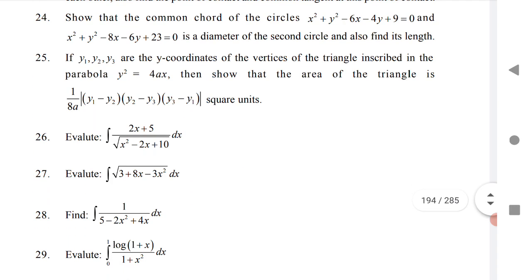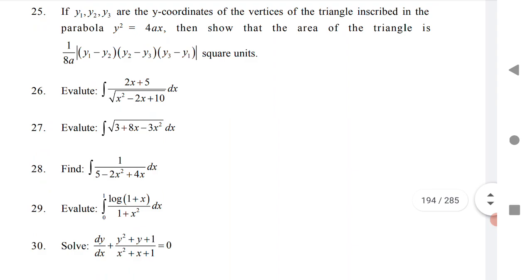The 26th to 28th are from indefinite integration. This time 3 LAQs are coming from indefinite integration, and circles also have 3 LAQs. Please don't leave these chapters. These chapters are very important, circles and indefinite integration. If you want to get 35 marks, practice indefinite integration and circles.